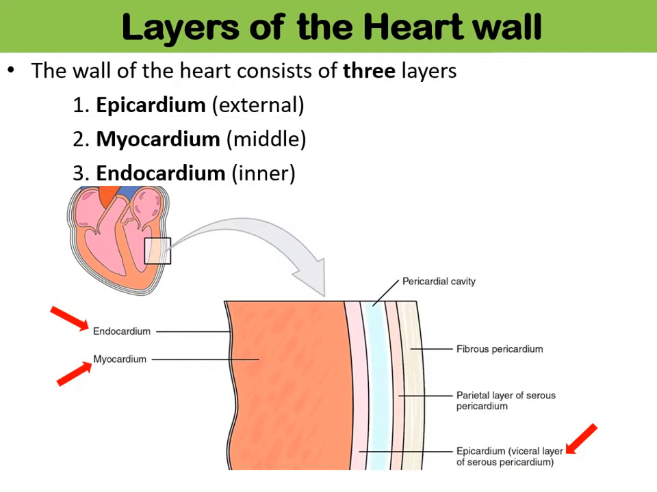If you look at the layers of the heart wall, the wall of the heart consists of three layers. The external layer is known as the epicardium, the middle layer is known as the myocardium, and the inner layer is known as the endocardium. In this picture you can see the outermost layer is the epicardium, the middle layer is the myocardium, and there's a small inner layer here, the endocardium. And the outside is protected by the pericardium.